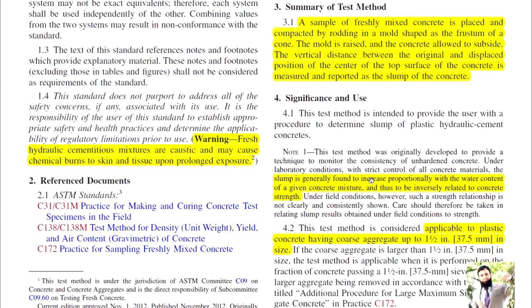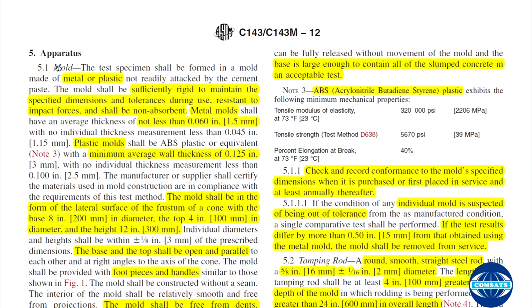Significance and use. The apparatus required for conducting the slump test is the mold. What is the specification of the mold? The test specimen shall be formed in a mold made of metal or plastic, not readily attacked by the cement paste. So cement paste should not attack and attach itself to this mold.